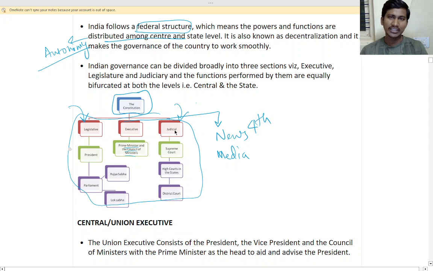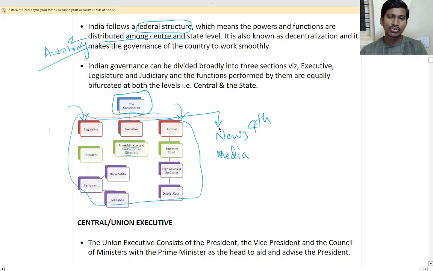Next is judiciary, that is giving justice. If anything wrong happens in this branch or that branch or anywhere, this judiciary will rectify it and give justice. Then we saw the fourth pillar, which is news and media, because it keeps us people informed about all these, to make better decisions. Yes, these are four branches.